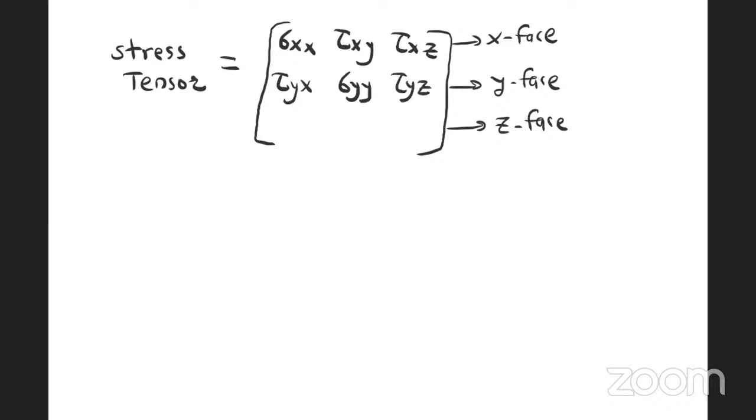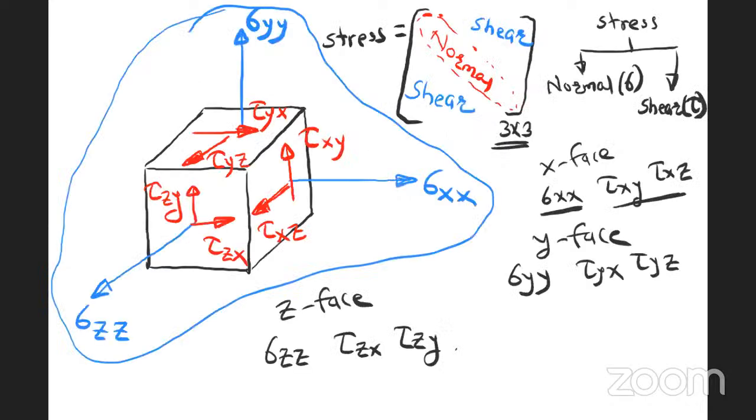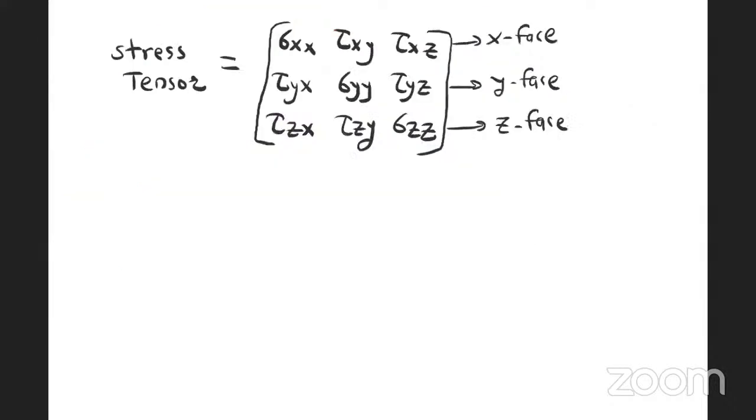Then z face: tau zx, tau zy, and sigma zz. This is how the 3D stress tensor is represented. The diagram shown on the screen is also represented in matrix form like this.